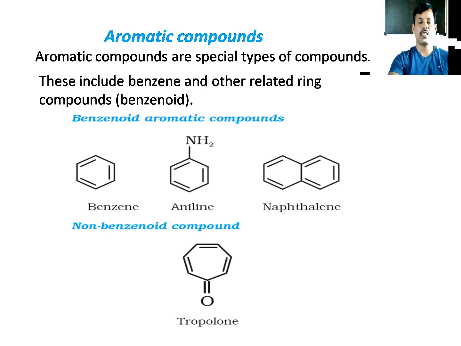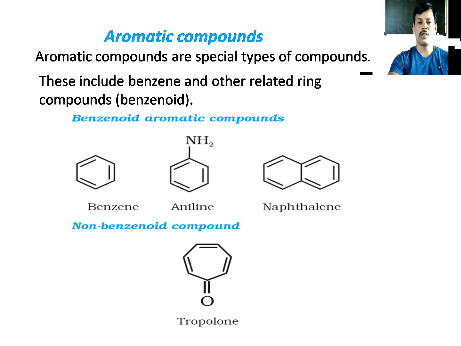It is similar to cyclohexane, but here double bonds are present. Three double bonds are present in benzene, and on the benzene ring an amino group is attached. So we call this aniline. This one is benzene and the second one is aniline, with the amino group attached to the benzene ring.